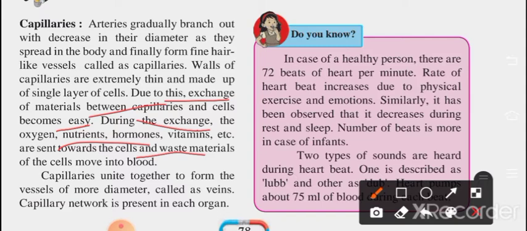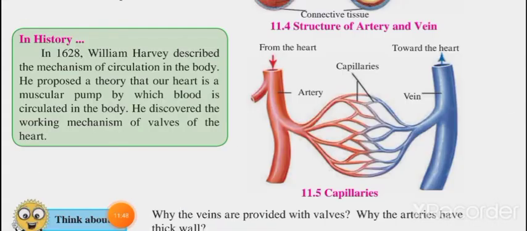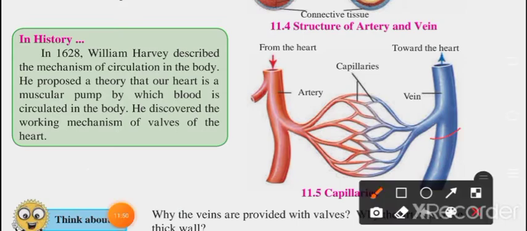Nothing else, there is no extra information. Whatever information is needed about our body, all the information is given over here only, nothing extra. If you learn this much, then 100% you will get an idea for the same. Capillaries unite together to form vessels of more diameter, and these are called veins. A capillary network is present in each organ. Here you can observe vein.